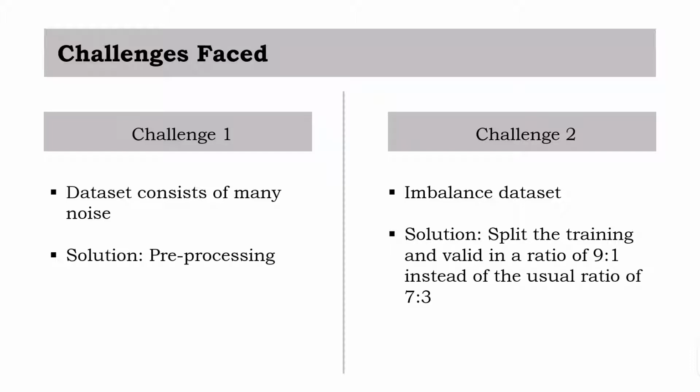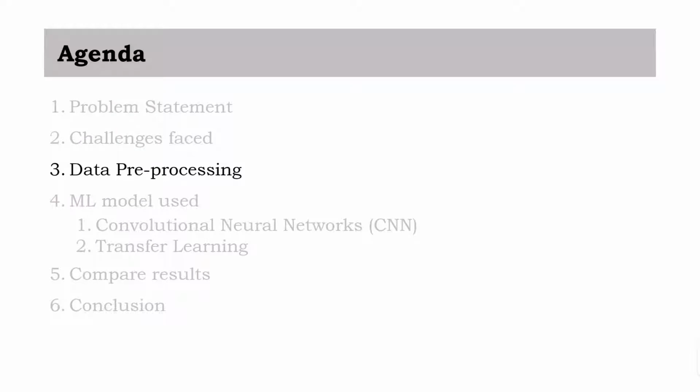Both challenges were solved with their respective solutions whereby experiments were able to produce an accuracy of more than 25% in a Kaggle system. Next, I'll be explaining about the data preprocessing that we have done.